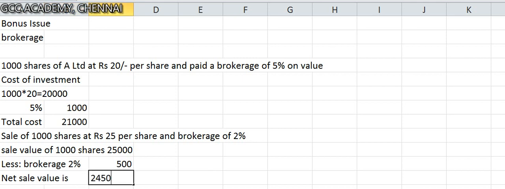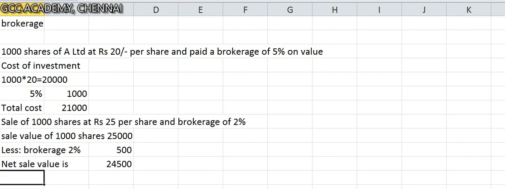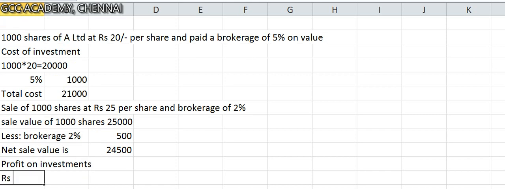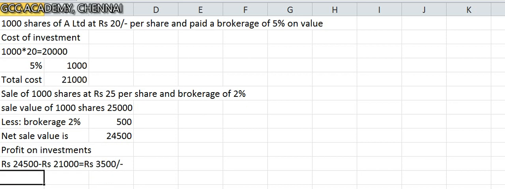Now carefully understand, I have made a profit here. I have bought it in the month of August, I have sold it in the month of September. So I have made a profit on my investments. Very simple. I sold it for 24,500. I bought it for a total cost of 21,000. So I made a profit of rupees 3,500. Now this is what I have to determine correctly.